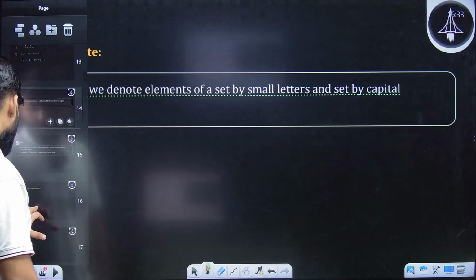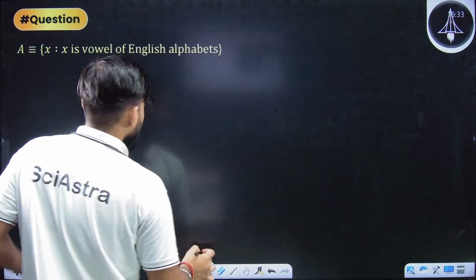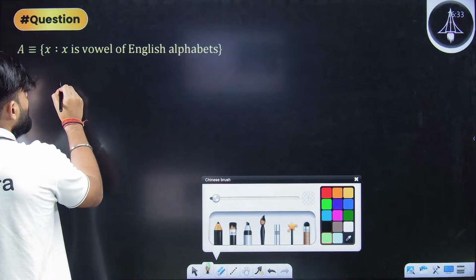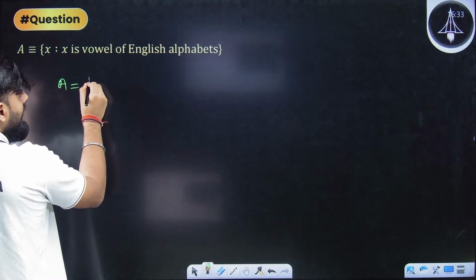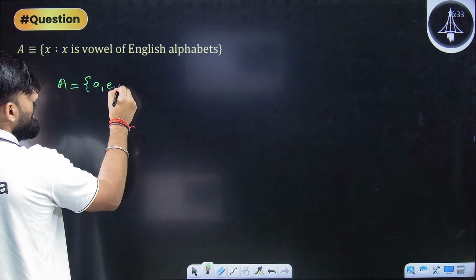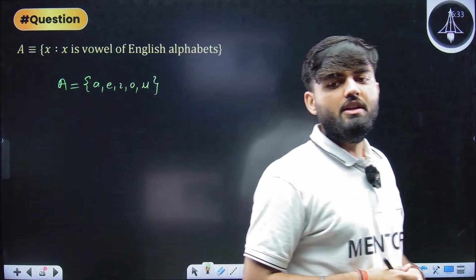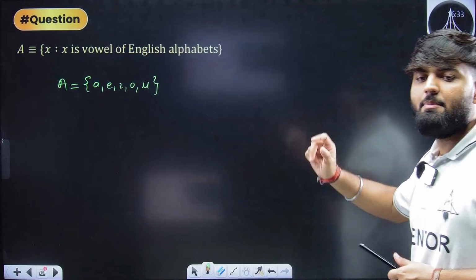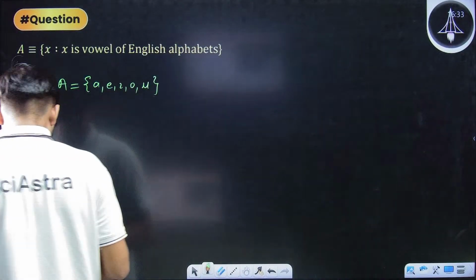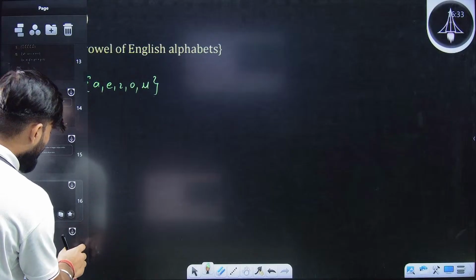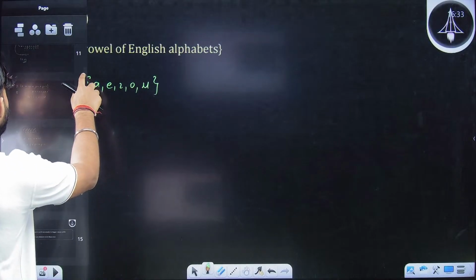If I show you an example, just check this out. X is a vowel. So see, the name of the set is written by a capital letter and the elements are written by small letters, a, e, i, o, u, so that there is no confusion. But again, it is not a hard and fast rule that needs to be followed, okay? Next.